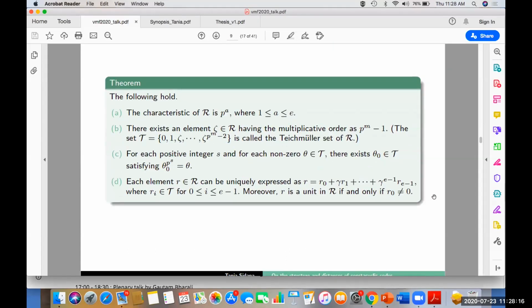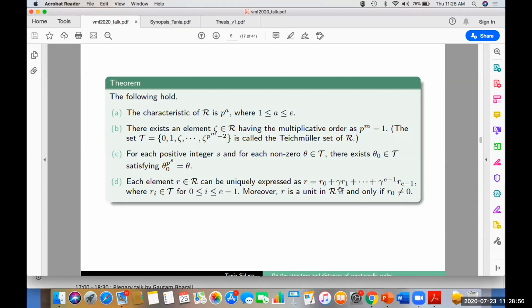This result says that the characteristic of a finite commutative chain ring is a power of p. Moreover, there exists an element zeta in R whose order is p^m minus 1, and the set which consists of 0 and powers of zeta is called the Teichmuller set of R. Moreover, for every positive integer s and for every non-zero theta, there exists theta naught such that theta is the p^s-th power of theta naught. And every element of R can be uniquely expressed as a linear combination of elements from the Teichmuller set and powers of gamma.